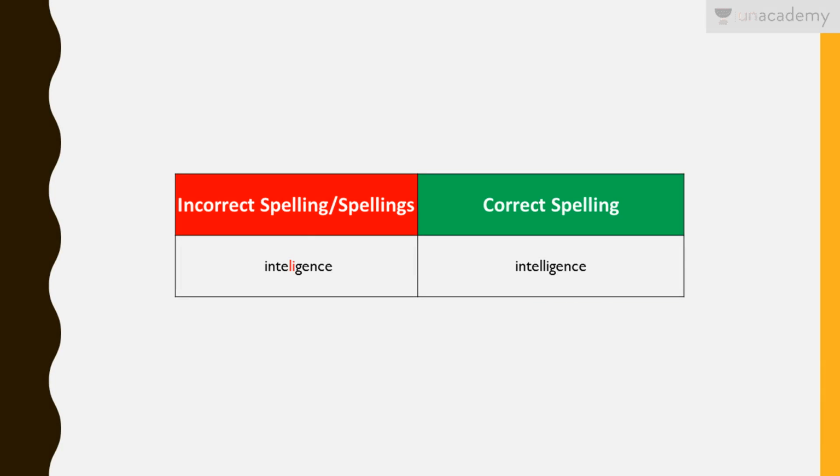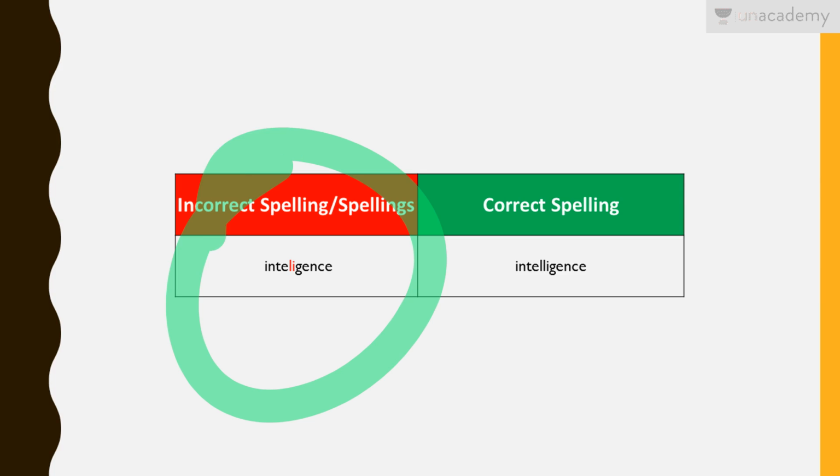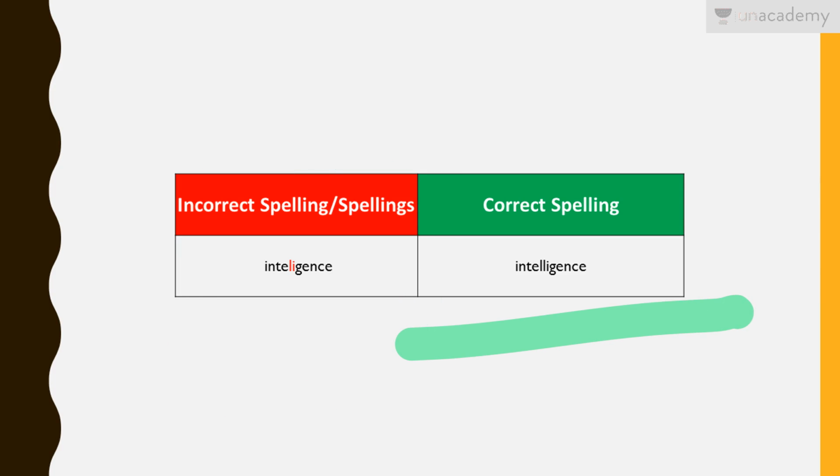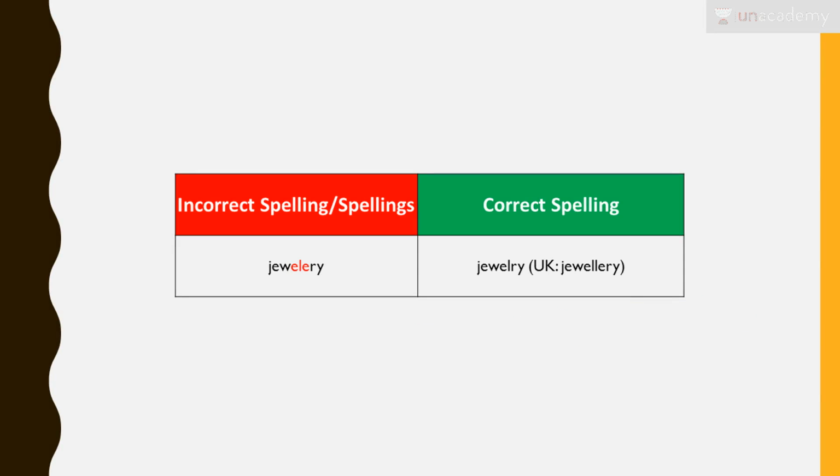Next we have intelligence. Intelligence is also one spelling which we commonly make a mistake in. So the correct spelling is INTELLIGENCE. Now we have two types of mistakes here. Either people put a double L in the wrong place or a single L. No, the correct spelling is double L, LIGENCE. INTELLIGENCE.